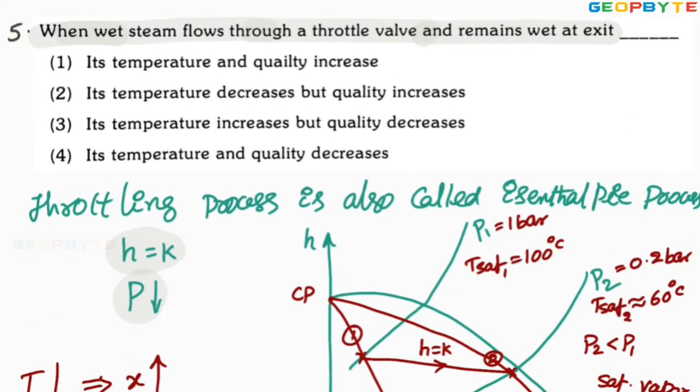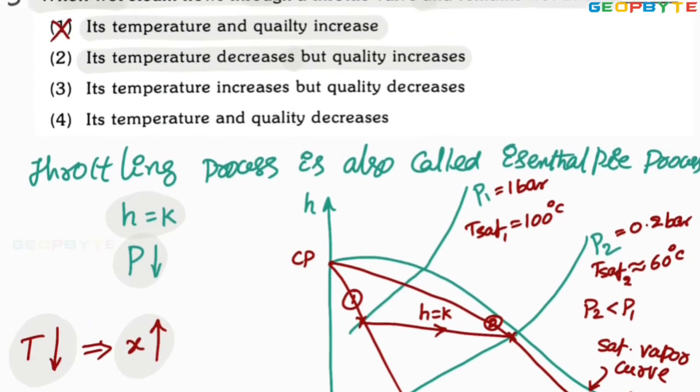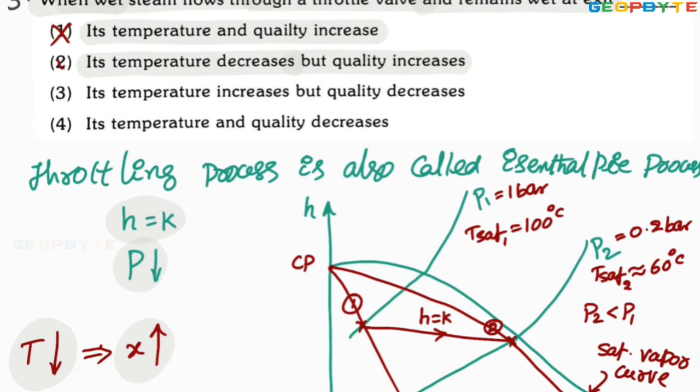Let us take the options. Option A, its temperature and quality increase. No, temperature is not increasing but quality increases. First statement is not correct. Look at the second one. Its temperature decreases but quality increases. Correct, no? Here temperature decreases by throttling, quality increases. So the second option is absolutely correct. I hope you got my point.